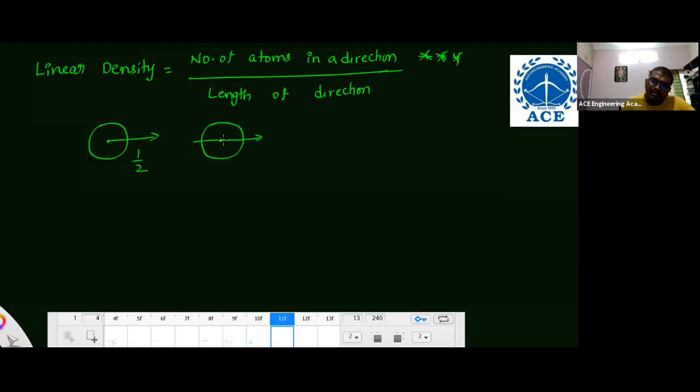If the direction covers the complete atom, passing through the center, take 1. If the direction is not passing through the center, don't take it, take 0. Okay, now listen, in a simple way, I will give you a hint. A direction is represented with a square bracket.